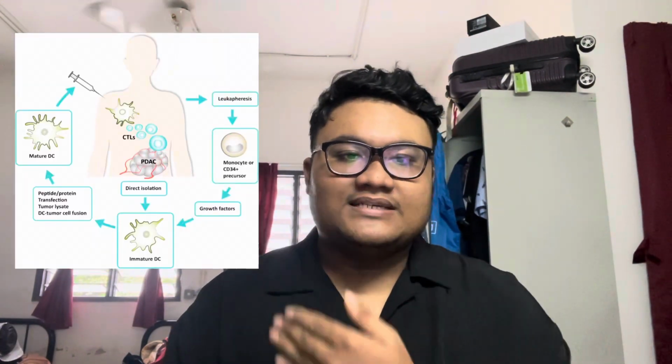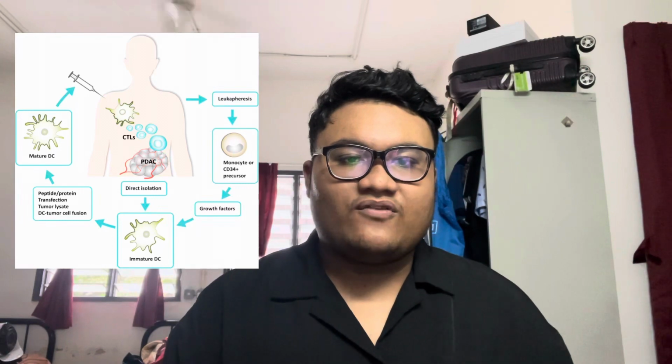Now I'm going to show you the example steps involved in DCI for pancreatic cancer treatment. The first step involves the collection of the dendritic cells. Dendritic cells are typically obtained from the patient's blood or, in some cases, from their tumor tissue. If derived from blood, the patients undergo a process called leukapheresis. Leukapheresis is a laboratory procedure in which white blood cells are separated from a sample of blood. It's a specific type of apheresis, the more general term for separating out one constituent of blood and returning the remainder back to the circulation.